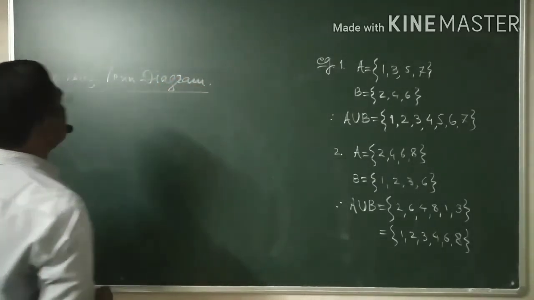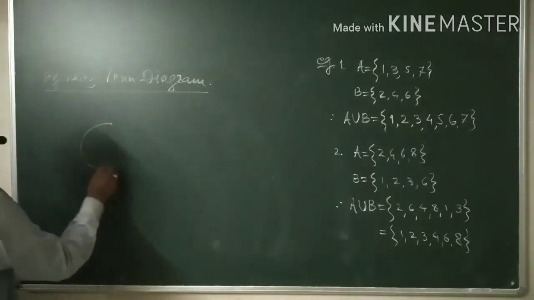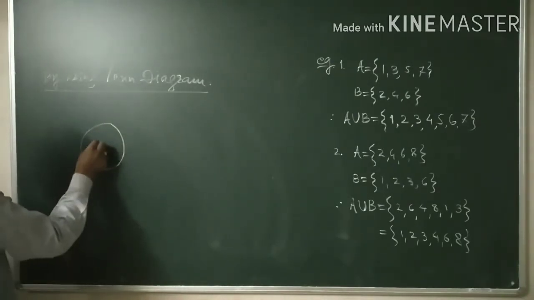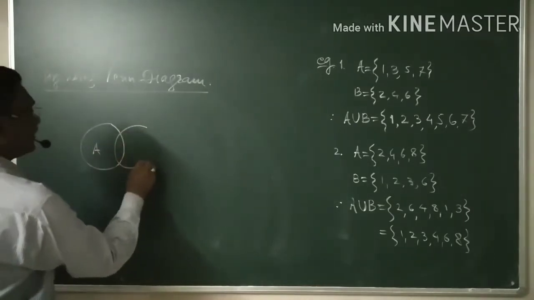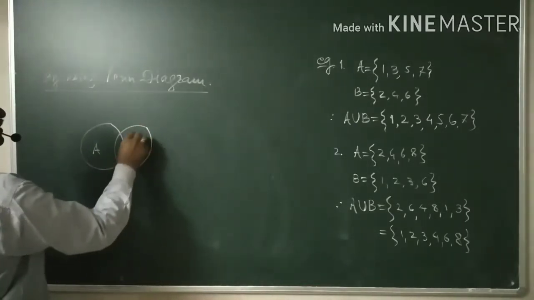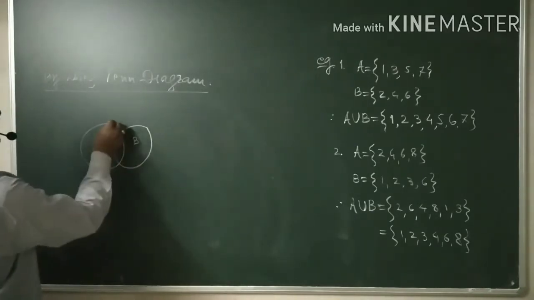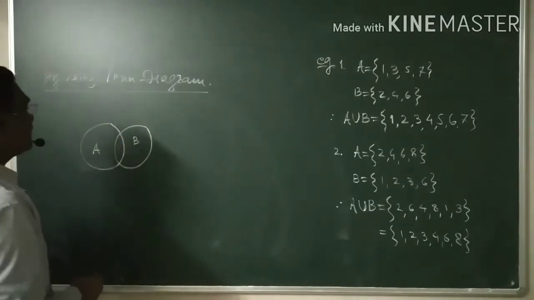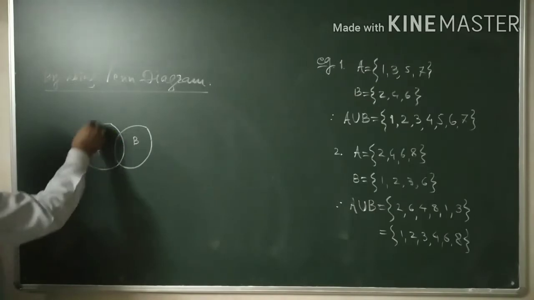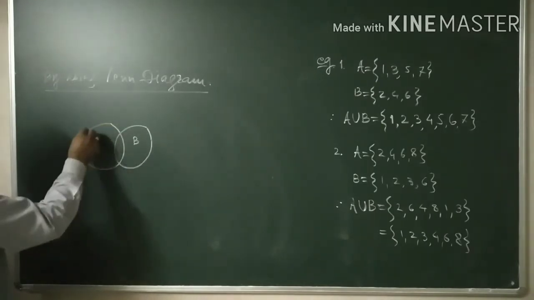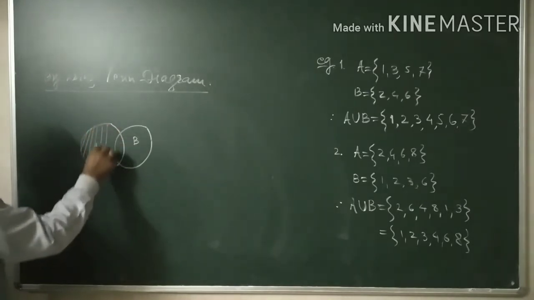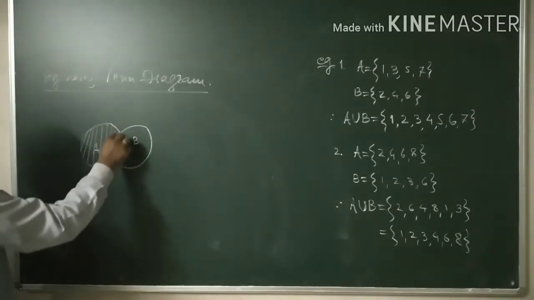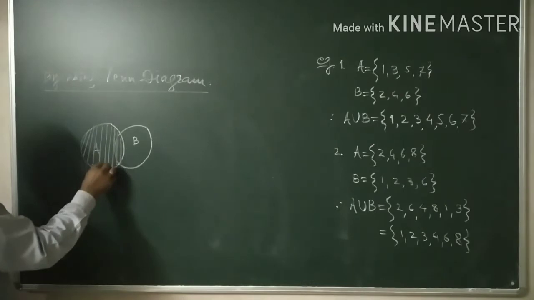How will you denote union? Suppose this is my A, and this is my B. Then what is the union? Union is nothing but the elements which are from A. All these elements, in this way. These are the elements from A.